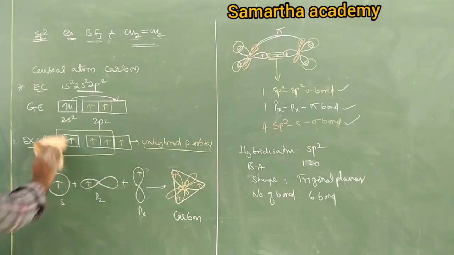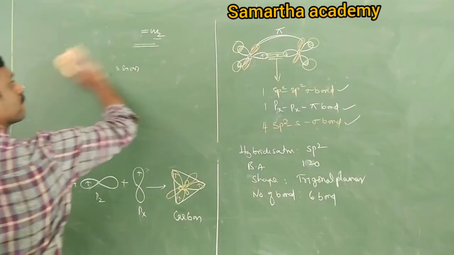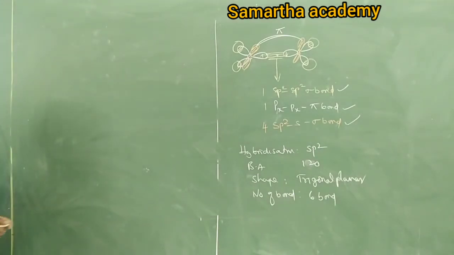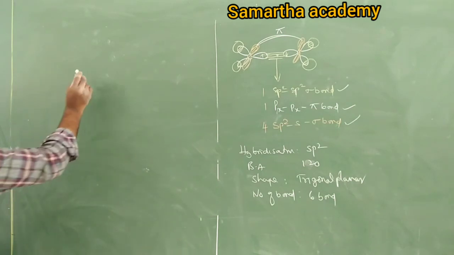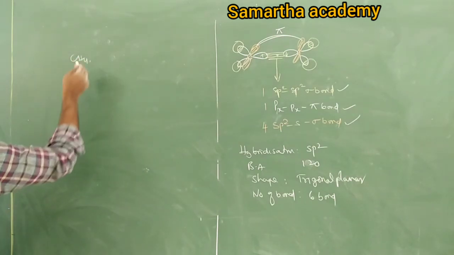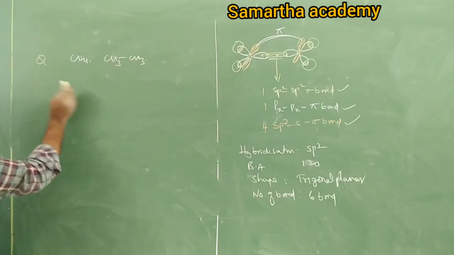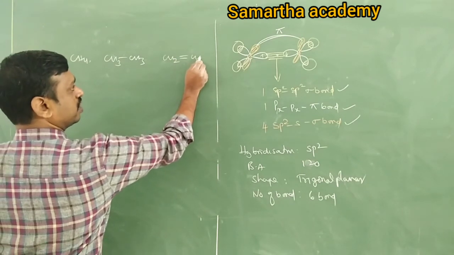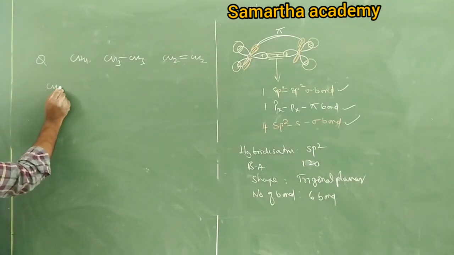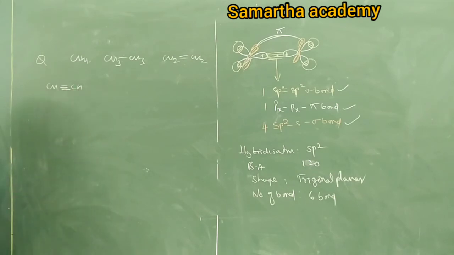Next, suppose the question is this: the given molecules are methane, ethane, ethene and ethyne. So the question is, identify the number of hybrid orbitals in each molecule, and of course the type of bonds in each molecule.